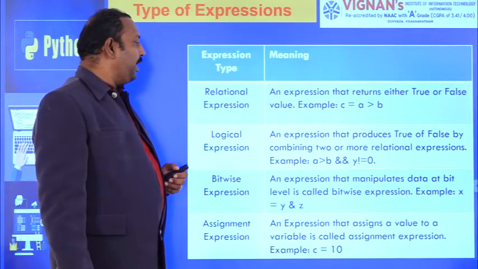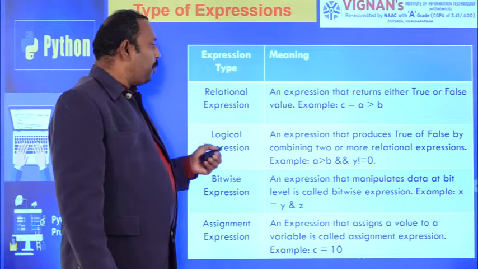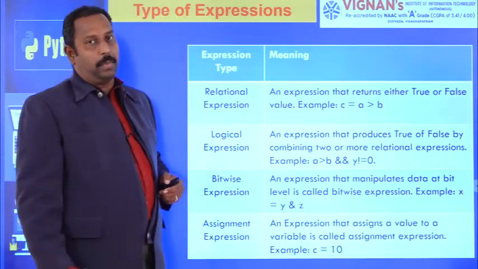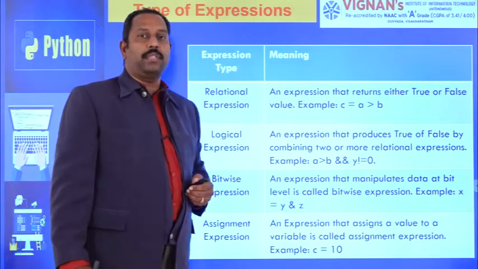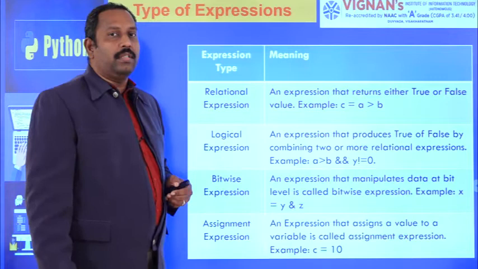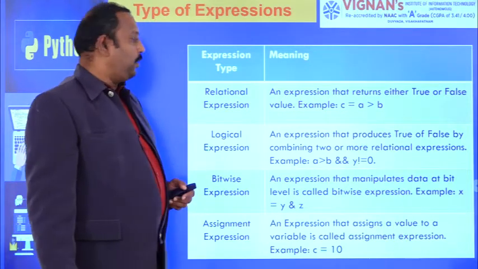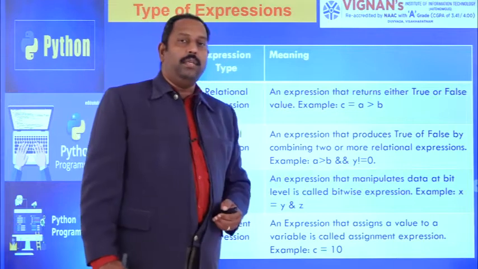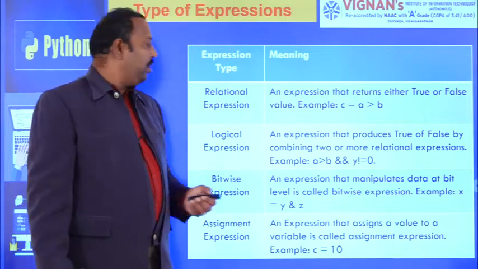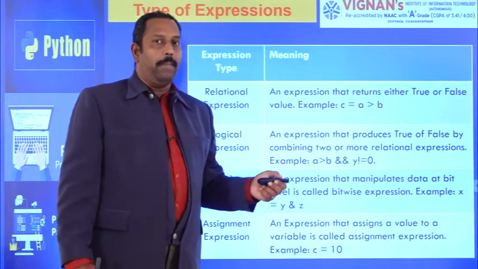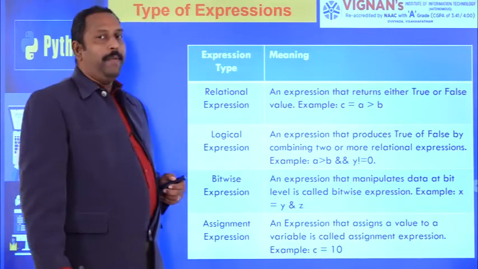The next one is a logical expression. An expression that produces true or false by combining two or more relational expressions. Here is only one relational expression, but here we have to combine two or more relational expressions, then we will get the logical expression. Here you see a greater than b, one relational expression, y is not equal to 0 is another relational expression. These two are combined by using the logical AND operator. That's why it is called a logical expression.